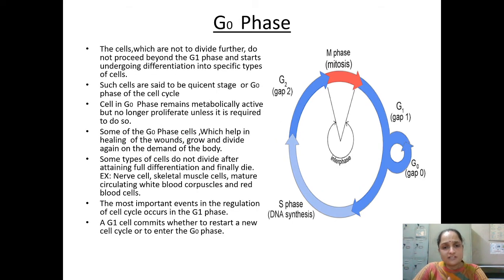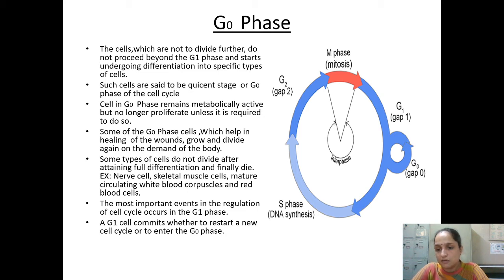Next thing, what is this G0 phase? Let's see. This is the phase in which the cell is going to skip the division, but it is not going to enter into division again. So the cells which are not to divide further do not proceed beyond the G1 phase and start undergoing differentiation into a specific type of cell.